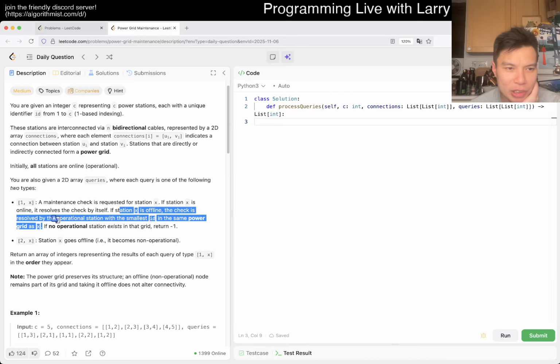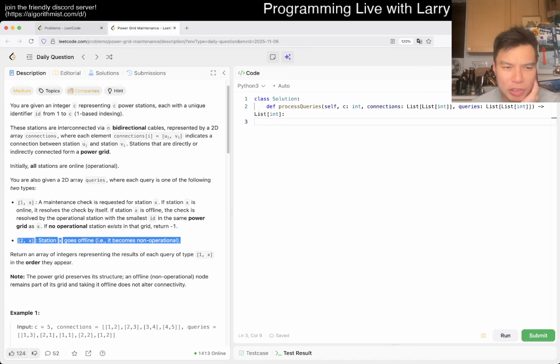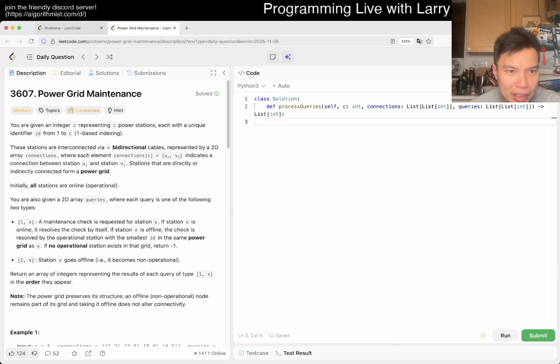And of course, this graph doesn't change, so we just have to parse it once, and then you just get the smallest ID in that connected component that is online. And then you could just turn something offline, and there's no turning it online. So what does that mean? Initially they're all online. You could turn things offline, meaning that they're no longer possible as an answer.